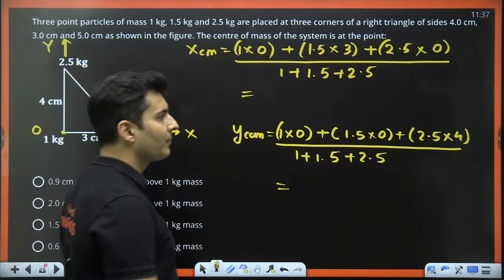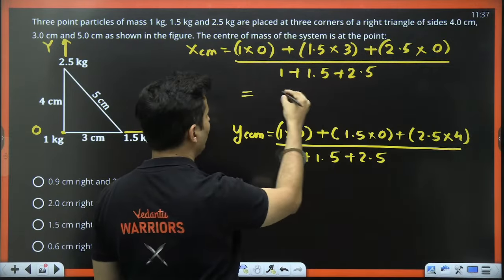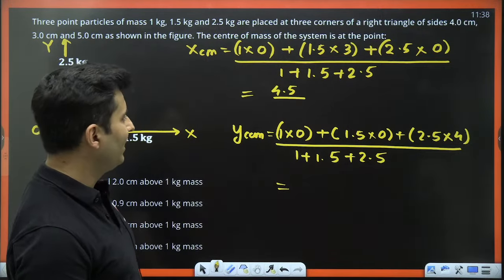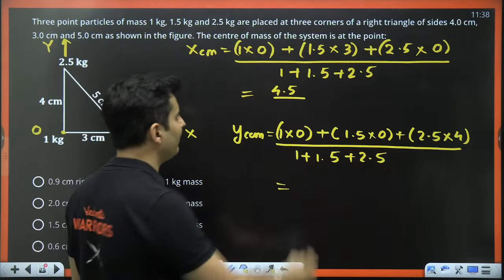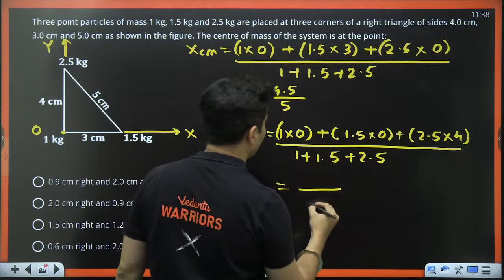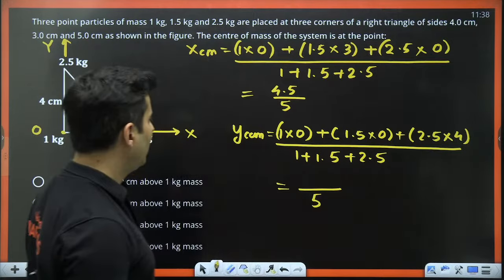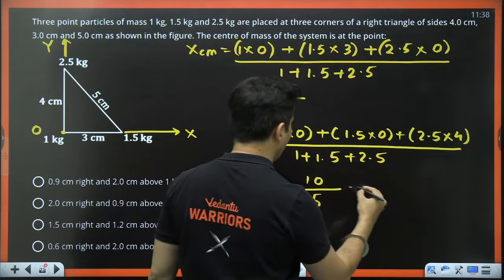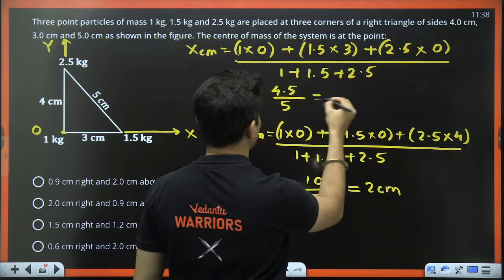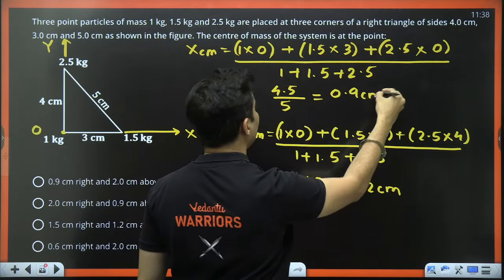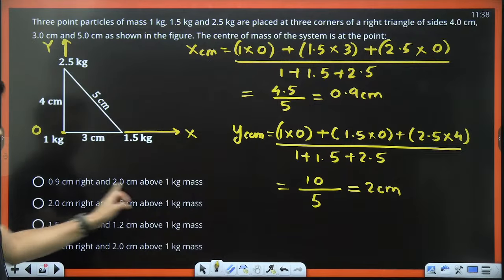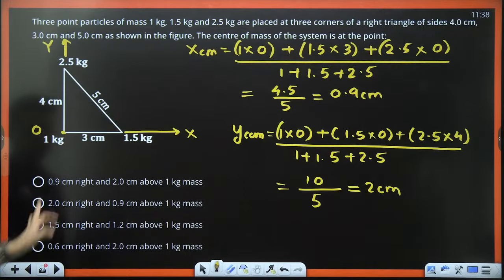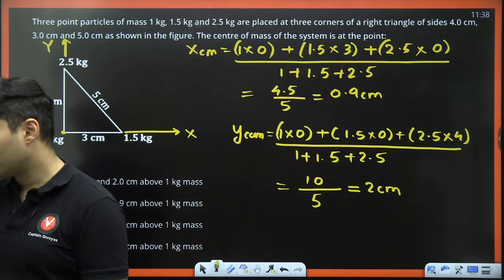1.5 into 3, right? So that is going to be 4.5 divided by 1.5 plus 2.5, that is 4 plus 1, which is 5 over here. Same thing, this will be also 5 over here, and this is 0, this is 0. 2.5 into 4, that is basically 10. So this is going to be 2 centimeters. This is going to be 0.9 centimeters. So 0.9 and 2, 0.9 on the right side, 2 above. So option A should be correct. Yes, option A is correct.